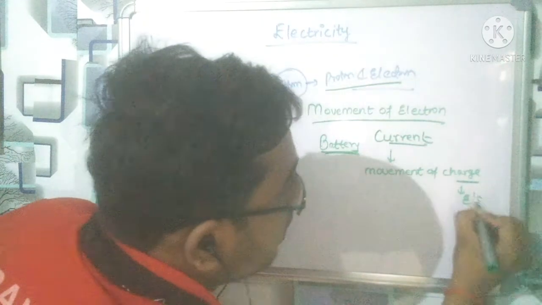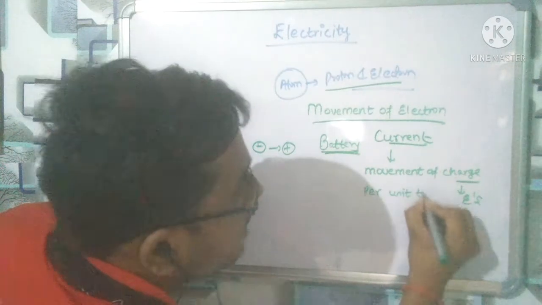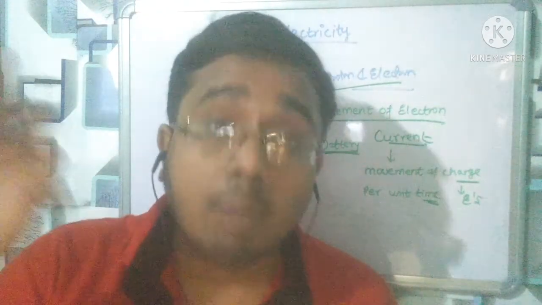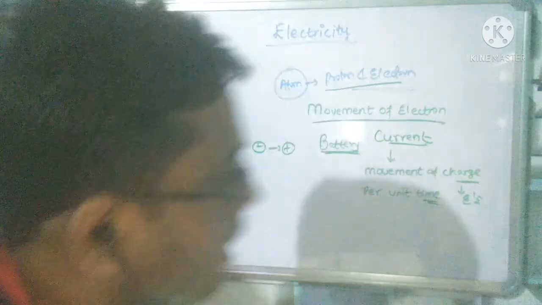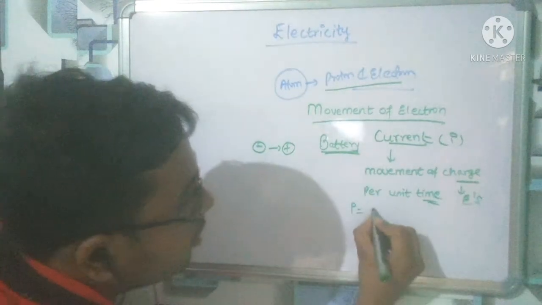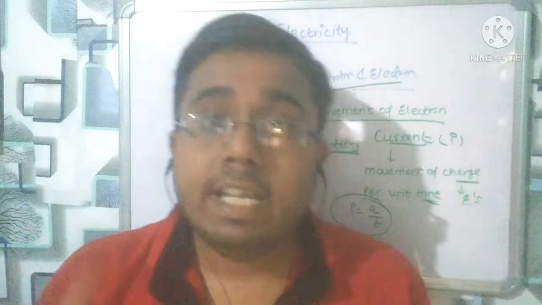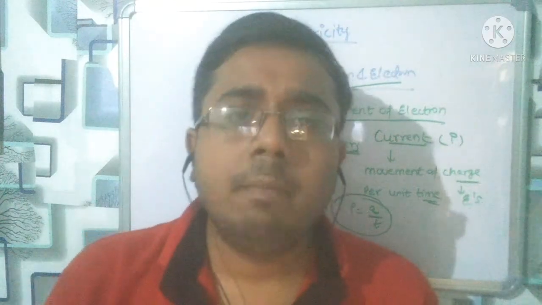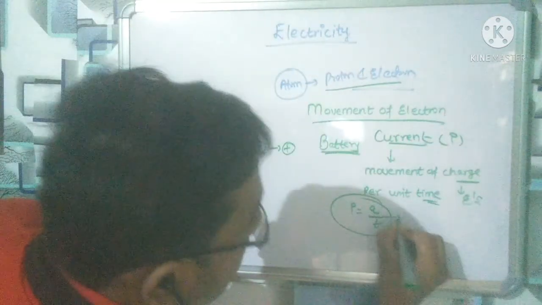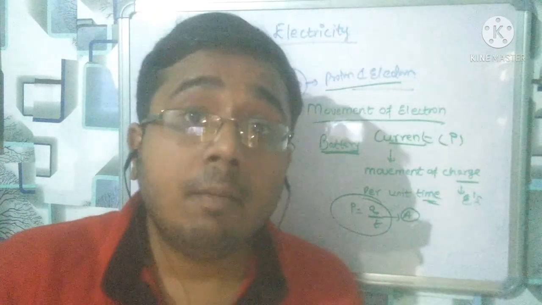So movement of the charge per unit time is current. We have to remember that. Current is represented by small I, and I is equal to charge per unit time. Its unit is ampere, because it was named after the scientist Ampere. Please remember, current is nothing but the charge per unit time.